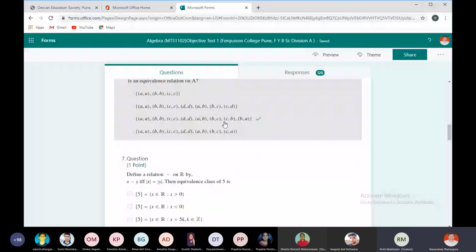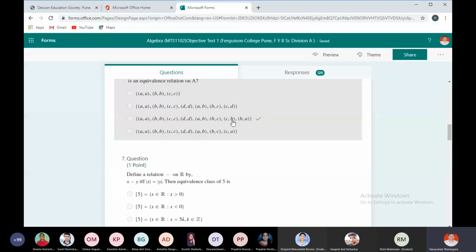So it's not transitive. Sir, actually none of the relations were equivalence relations. Yes, sir.